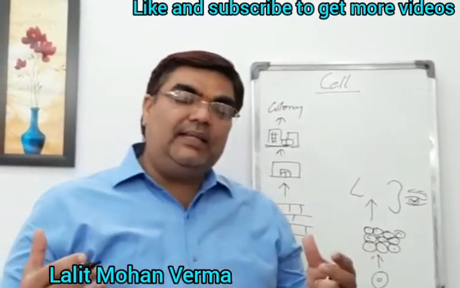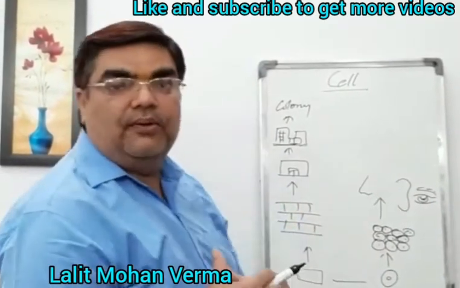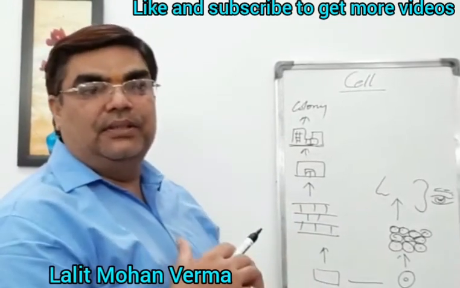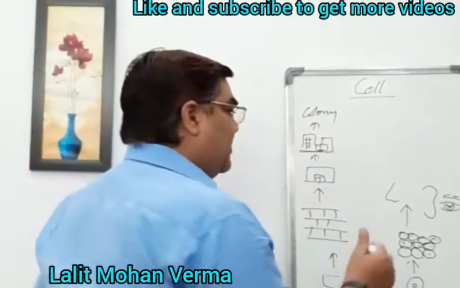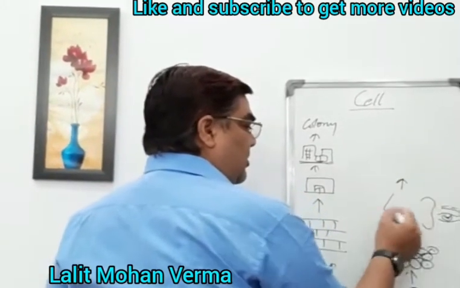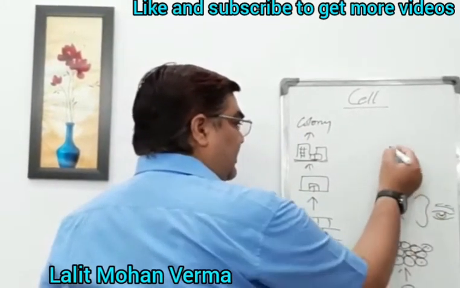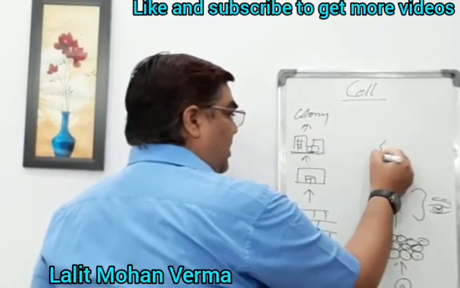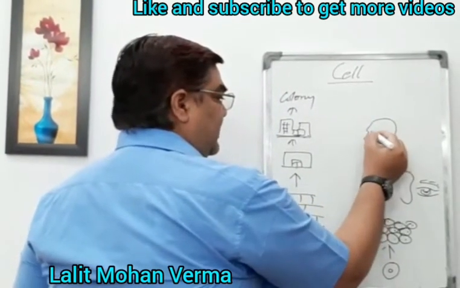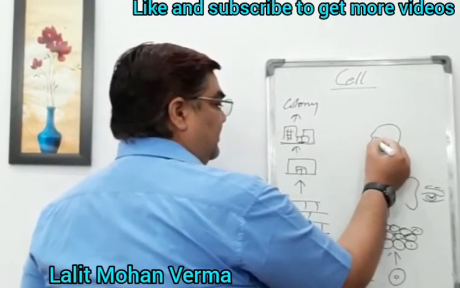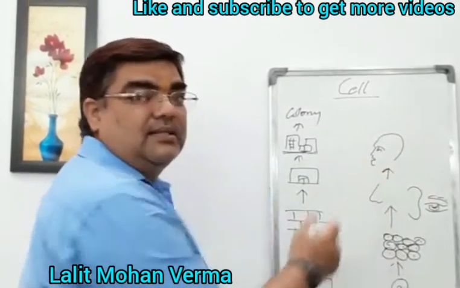And when these organs perform a function, they form organ system. For example, when these organs come together, they form what? Face. Yeah. This is the organ system.